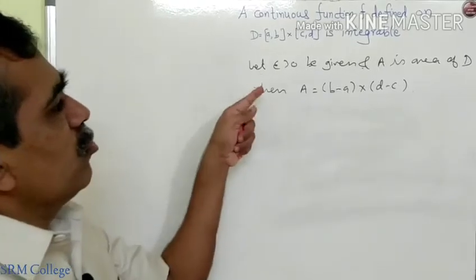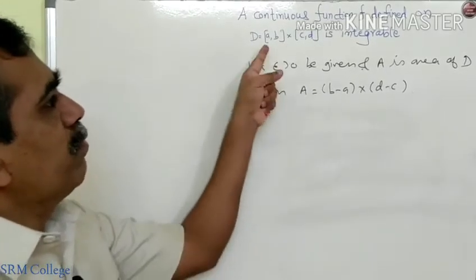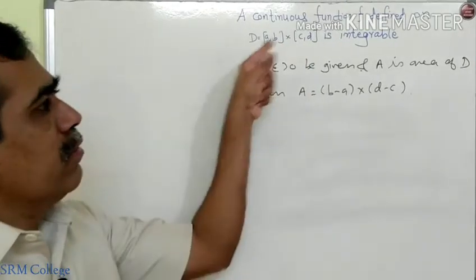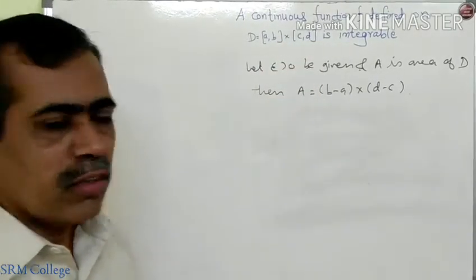As f is a continuous function defined on a closed and bounded interval, it is uniformly continuous.